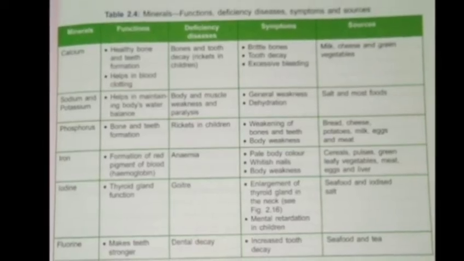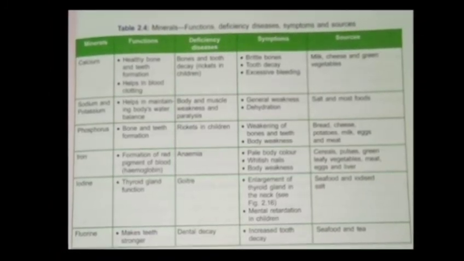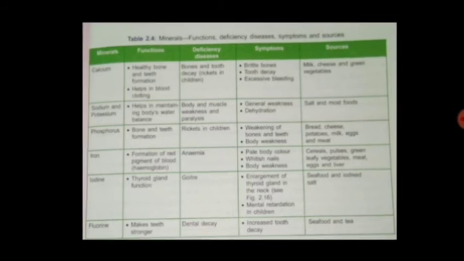And then we are having the mineral deficiency diseases where the body lacks some minerals. If the body is lacking the mineral calcium, then the bones and the teeth will become very weak. The symptoms of such disease are brittle bones and tooth decay, because the bones and the teeth are not strong enough. So we should include calcium rich sources in our food, and milk is one such product that is a complete diet.